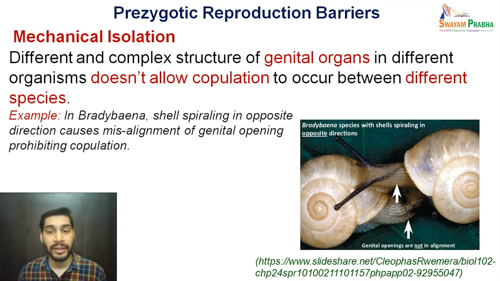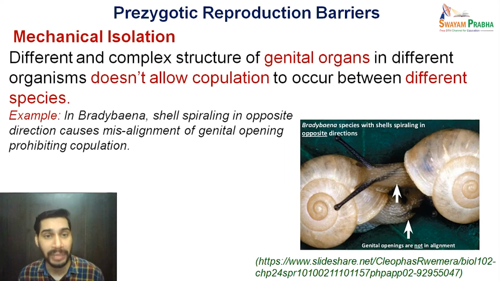For example, you can take the mollusk Bradybaena. In Bradybaena, shell spiraling in the opposite direction causes misalignment of genital openings, and this mismatch or misalignment of genital openings prohibits copulation. Here you can see the two Bradybaena shells, and the spiraling is in opposite directions, so their genital openings are in totally opposite directions.